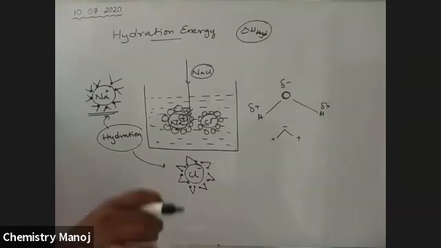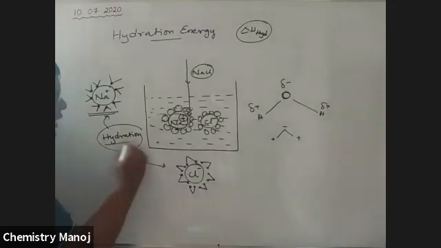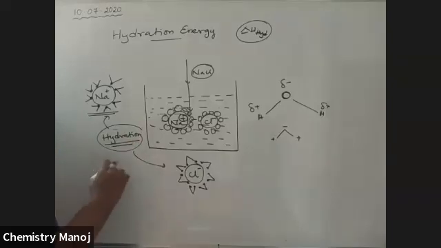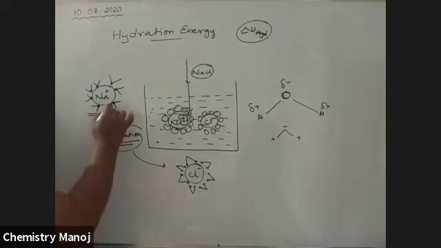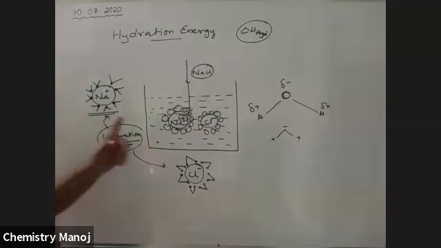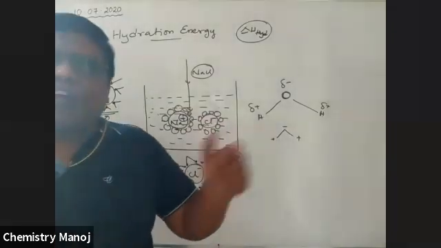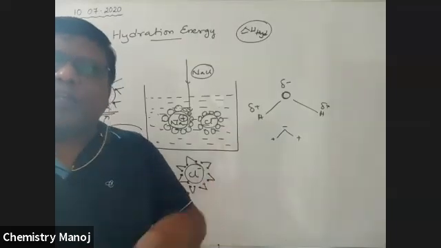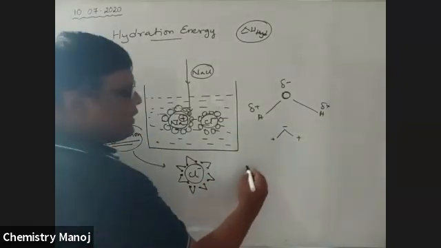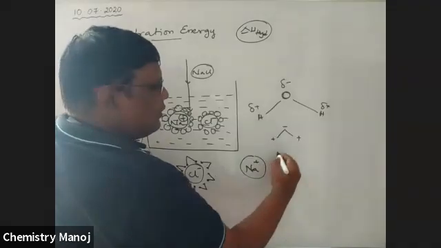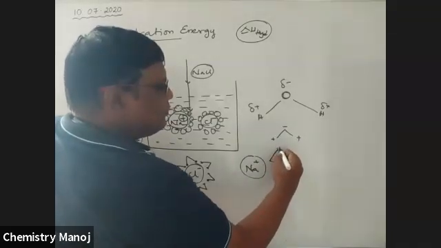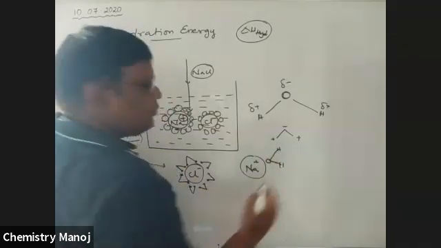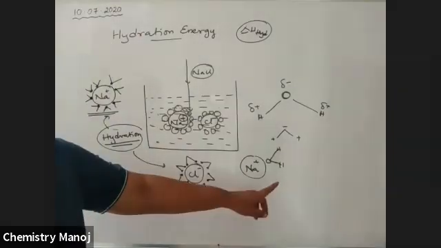That tendency, the surrounding of water molecules towards a particular ion, is called hydration. Hydro means water: water is occupied, surrounded. Hydration. So why are these water molecules surrounded? Is there any attraction or repulsion between the Na+ ion and the water molecule? No doubt, it is attraction.